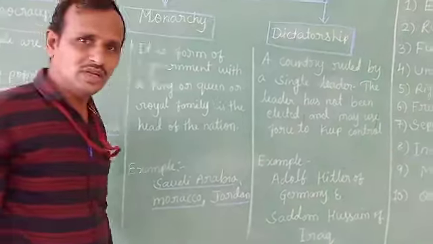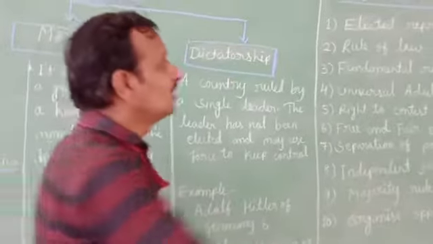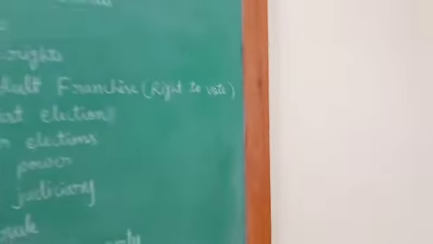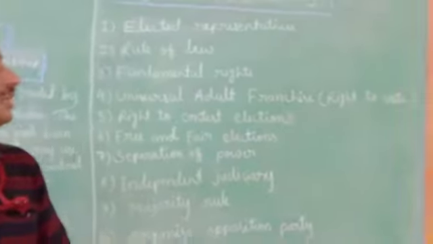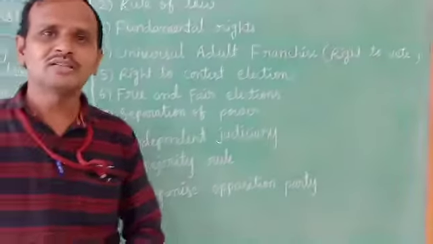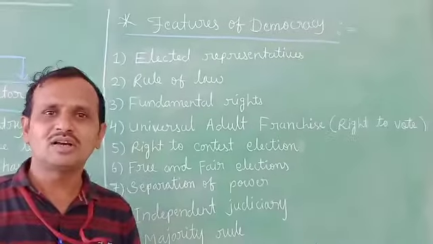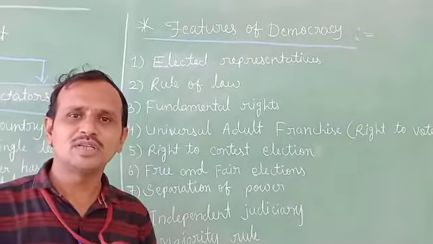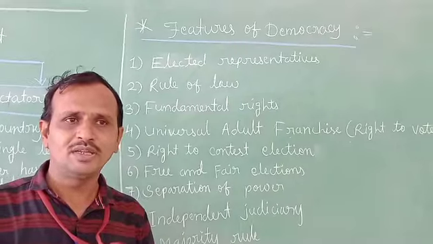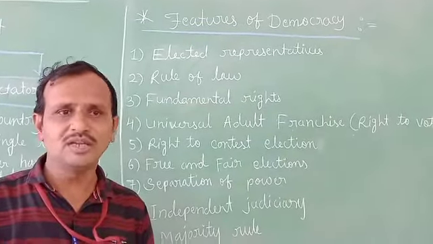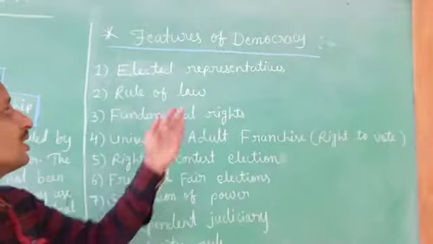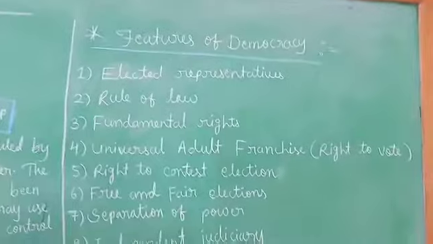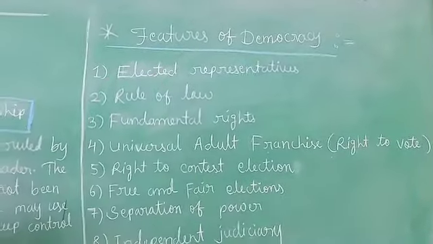Now let us go to the next topic, that is features of democracy. Children, you already studied the meaning of democracy. I repeat once again. The definition of democracy according to Abraham Lincoln is the government of the people, by the people, and for the people. Already you know that. No need to explain more here. We go directly to the main topic, the features of democracy.